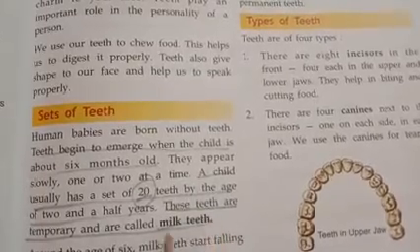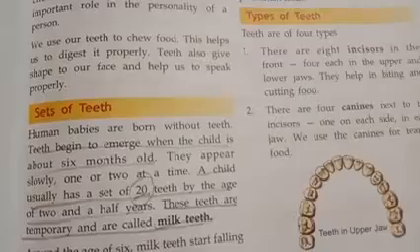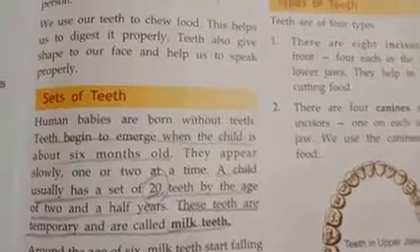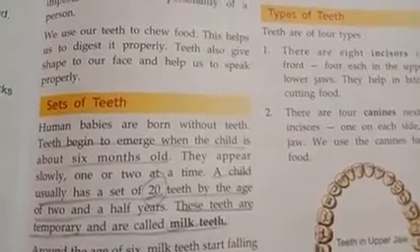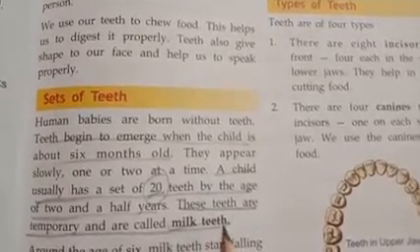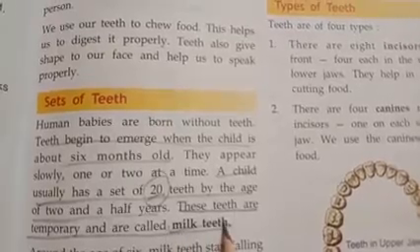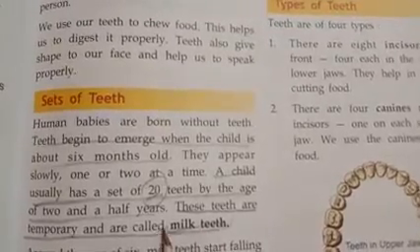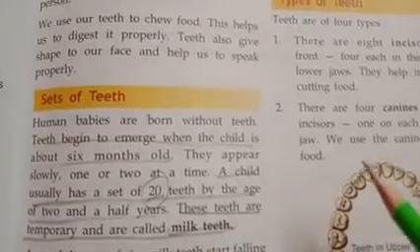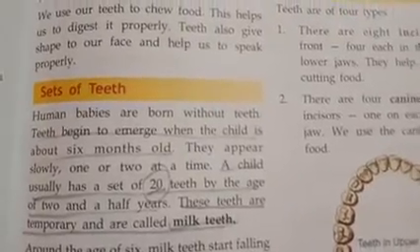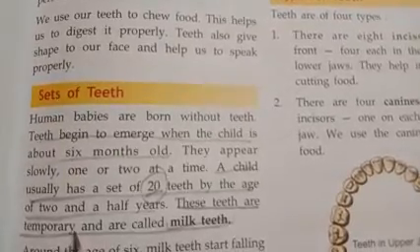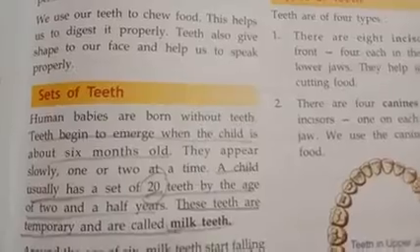In Hindi, you must have usually heard the term dudh ke daant. Those who have younger brothers or sisters must have heard from your mother or someone that their milk teeth are coming, or their milk teeth are going to fall out. Those are temporary teeth. They are called milk teeth. This doesn't mean that they are made of milk. No, but usually we say they are milk teeth because at that time the child's diet is milk. Maybe because of that reason, they are called temporary milk teeth.